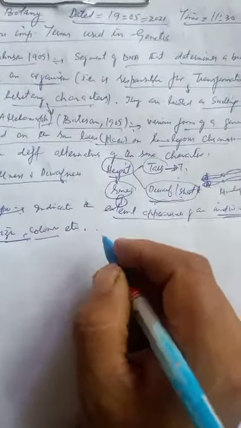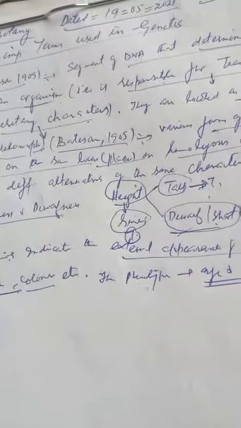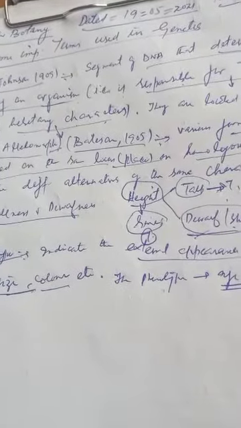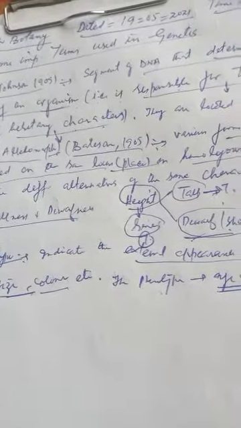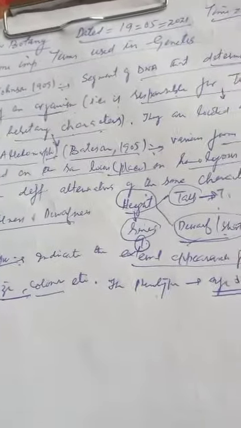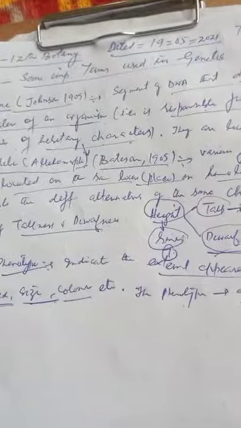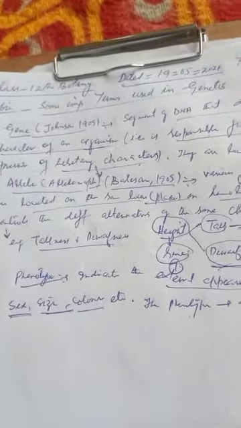The phenotype, that is the external appearance of an individual, changes with age and environment. For example, we see in human beings, with the passage of time, with age, its external structure, its phenotype also changes. Similarly, with the environment, some changes take place.